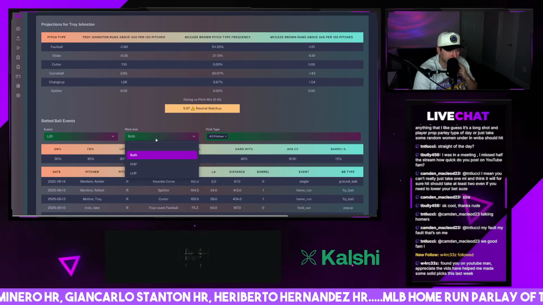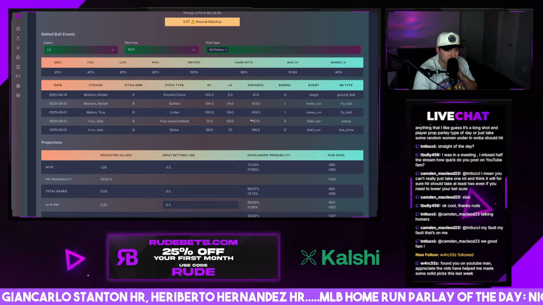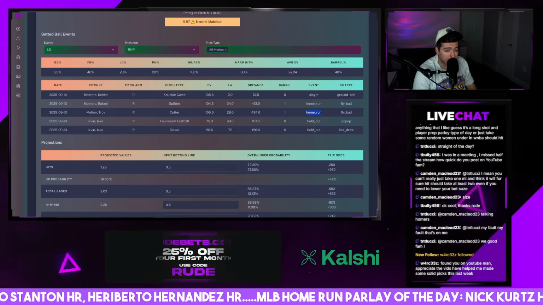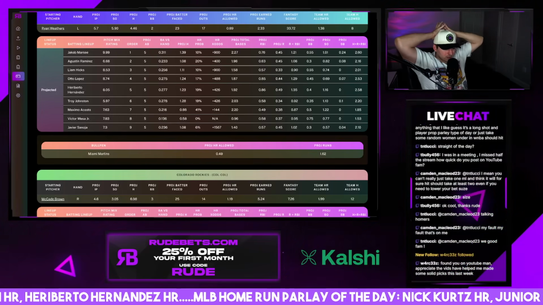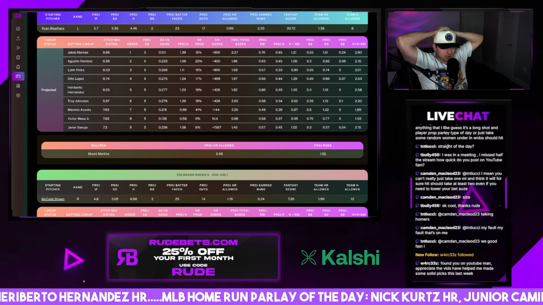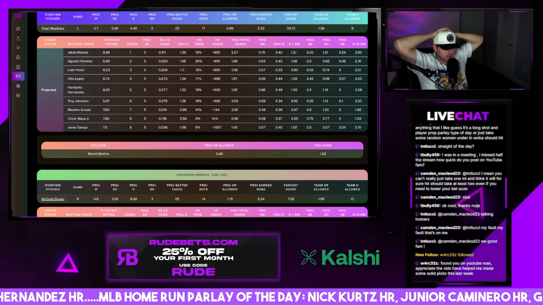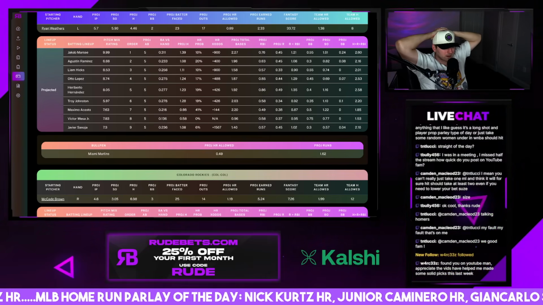Look at this, two homers in his, okay. You could go a lot of options here on the Marlins. I think this is probably the best team to target for home runs today. But I'm only going to go one slip today on the home runs. I'm only going Heriberto Hernandez. But I feel like you could take your pick with a few different people here.